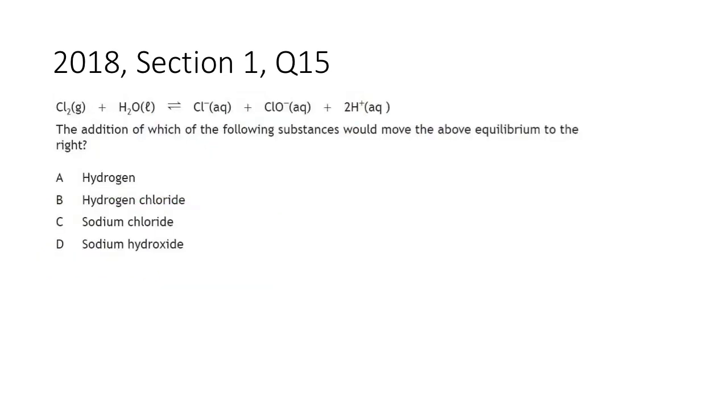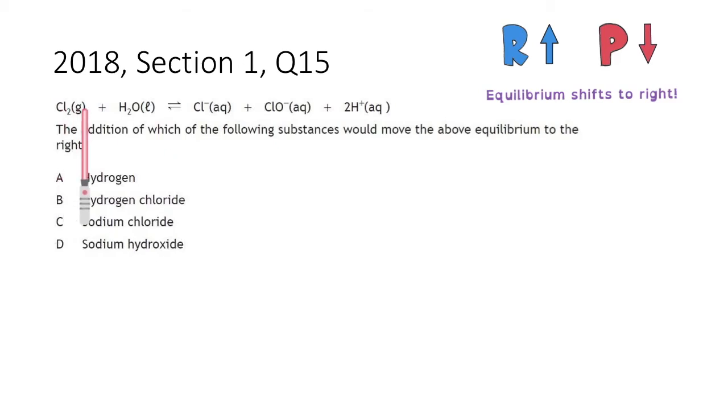So here's a past paper question looking at concentration. The addition of which of the following substances would move the equilibrium to the right? Now, in a question like this, first of all, go through your equation, identify what's there, and then try and match it up. Is there anything that directly matches here that's going to mean we're increasing the concentration of a reactant or a product? If we're increasing a reactant, we'll shift to the right. If we increase a product, we're going to shift to the left. So we'll look for the direct things first.